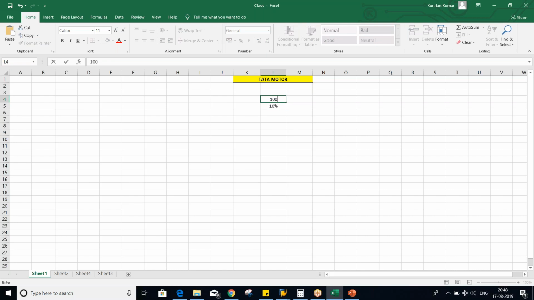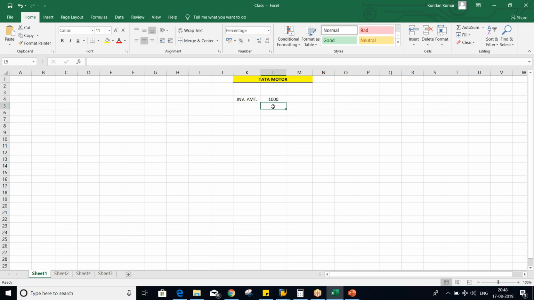Let's suppose we are having an invoice worth 1,000 rupees. This is your invoice amount. So this 10% is going to be calculated on which amount? Let's suppose it is going to be calculated on the invoice amount. So this is called the base amount. On whichever amount the tax is going to be calculated, guys, that is called the base amount.